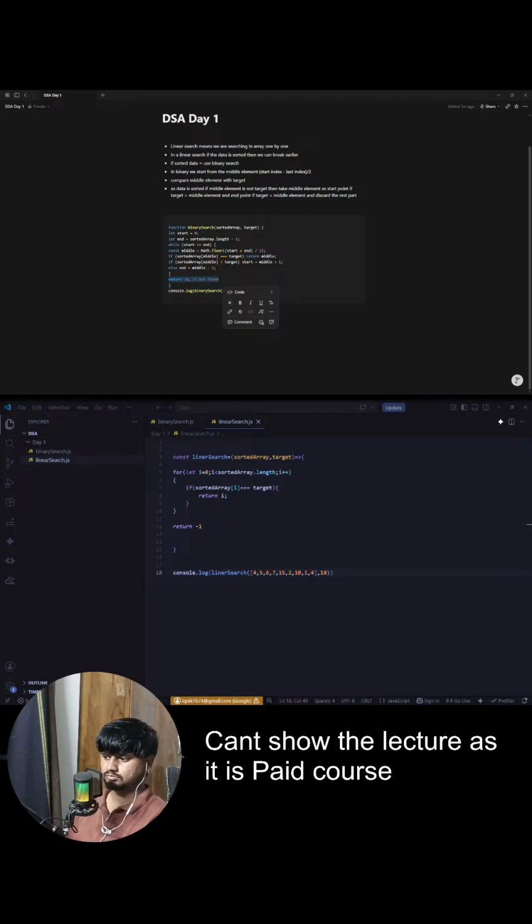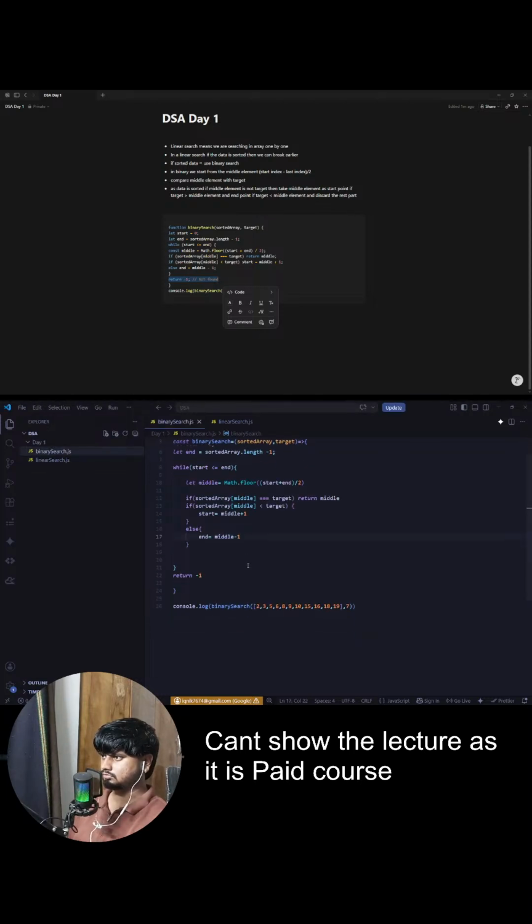What was searching? Searching is nothing but to look for something or to find something. If the data is in any random order, if data is not sorted, what should we apply? If data is in random order, we should apply linear search, because in the worst case, what we are looking for can be at the end, somewhere in the middle, towards the left. It can be anywhere, right? We should search at each and every point. But if the data is sorted, we can leverage that fact and use binary search to find the answer in minimal steps.